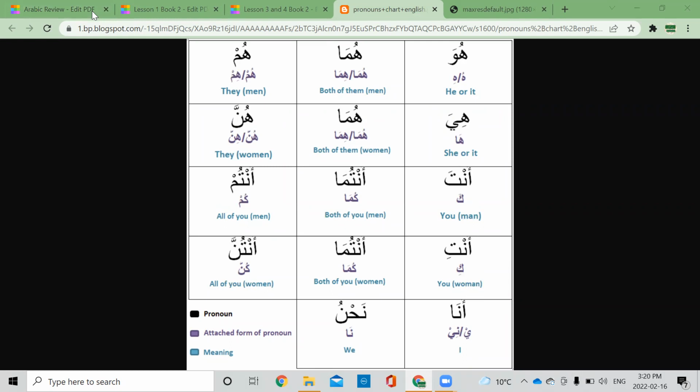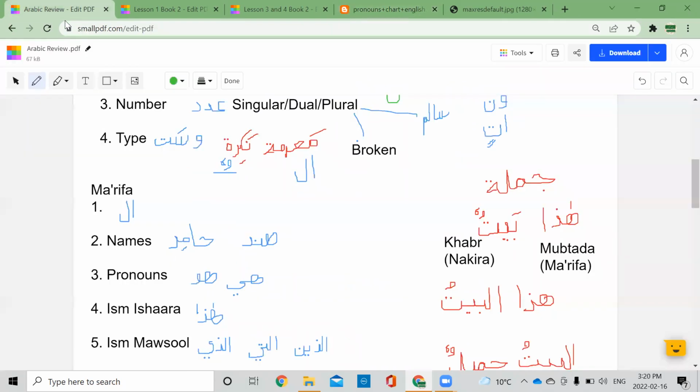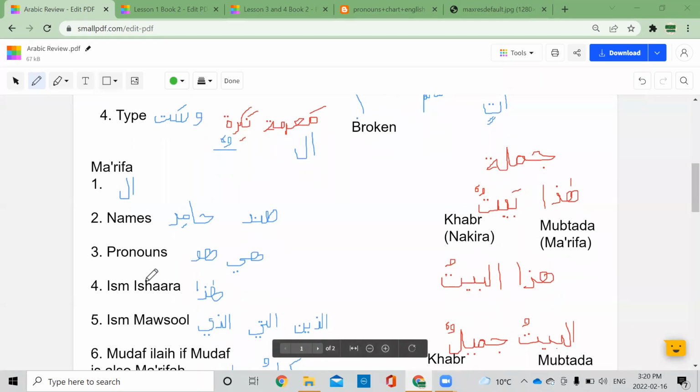So these are all ma'rifa. These are all definite. Why? Because they are referring to someone, right? When do you usually use a pronoun in a sentence? You use it after you've already mentioned who it is. For example, you would say, Hamid is a student. He is tall. So when you say huwa tawilun, you are referring to Hamid, which is specific already. So that's why pronouns are ma'rifa. Then number 4, what else is ma'rifa?